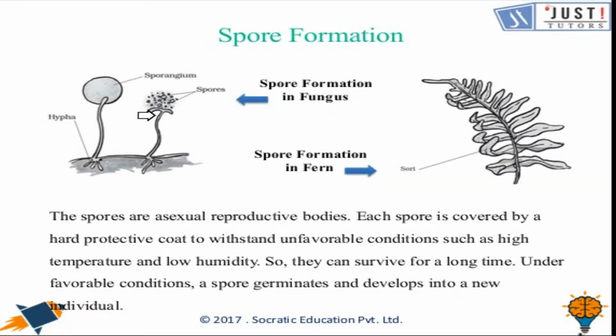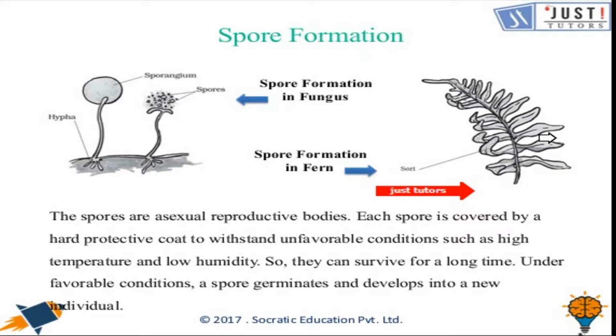The fourth and last kind of asexual reproduction is spore formation. Here we have two pictures. The first is spore formation in fungus and the second is spore formation in fern. Fern is a plant which doesn't have any flower.